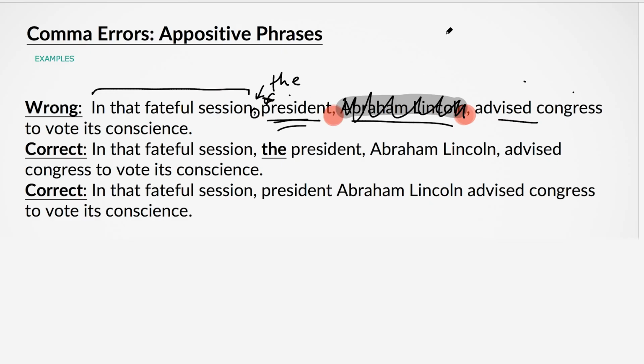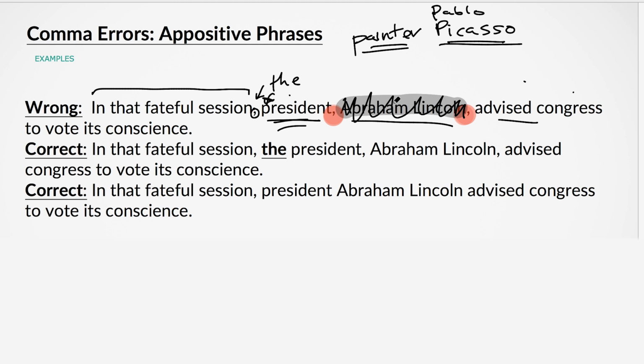Yeah, because president here is acting like a title. A lot of people understand when the title says president, but if we replace it with something like painter Picasso, that sounds kind of weird to your ear. Do you see how that sounds weird? Or painter Pablo Picasso, that sounds a little less weird. But either way, it's right?